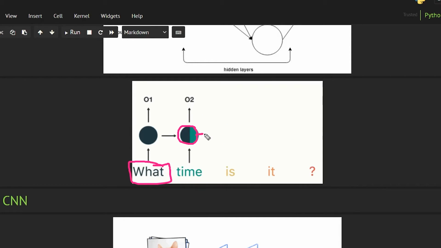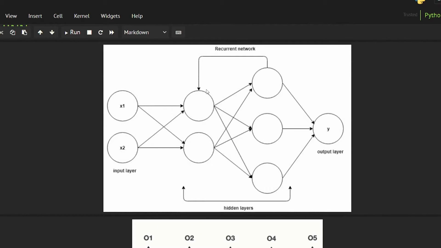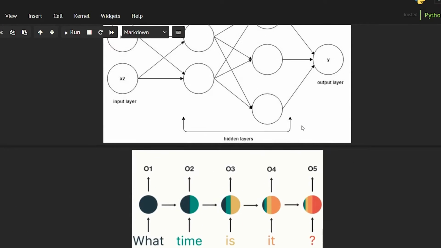Then the output of this is given to the next layer, and it goes on like this. What we are doing here is nothing but using the same network again and again. This is how it is able to process natural language very well, because it can understand the context that you are talking about.